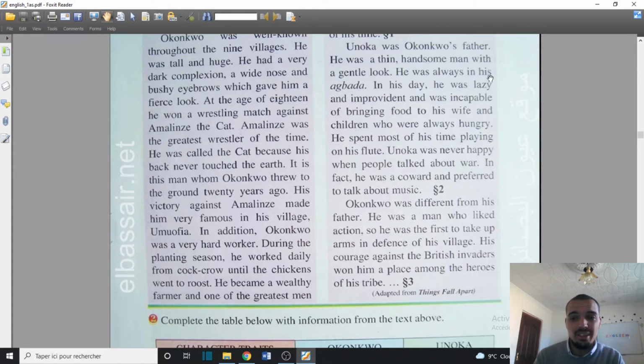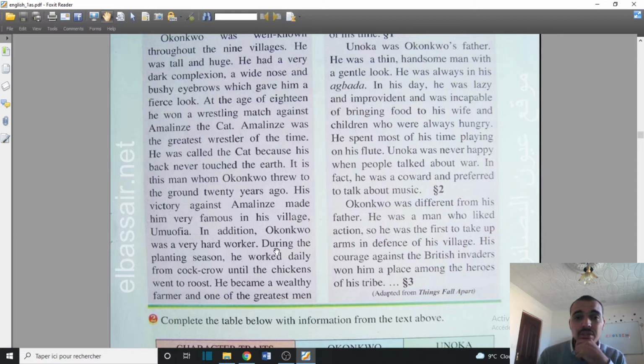He was always lazy. This is a personal characteristic. Lazy, improvident. Improvident here means the same thing as incapable of bringing food. He was weak. He was a coward. He preferred to talk about music. He was different. These are all adjectives to describe people.